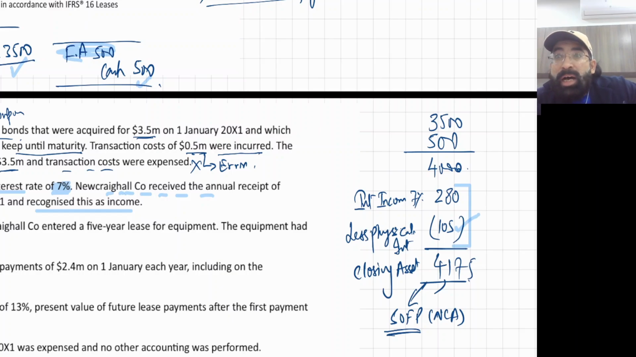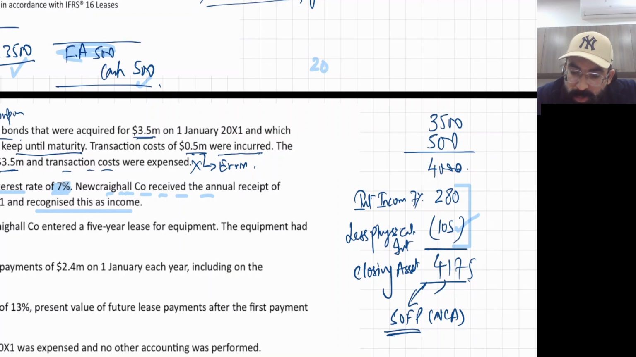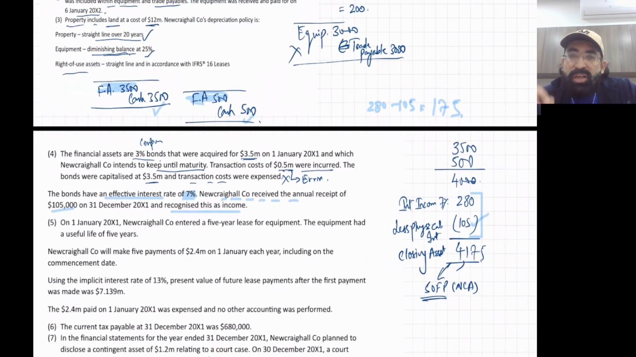Out of this 280, 105 is already recorded as interest income. So can you use your brain? 280 minus 105 is, I think, 175. Yes, 175 extra interest income we'll book in the profit reconciliation. Why? Because out of 280 they have already booked 105. It is written, recognized as an income. So the remaining 175 we should book.